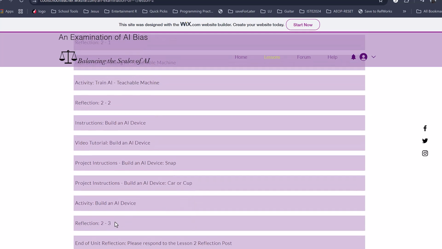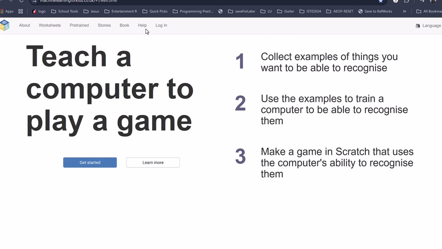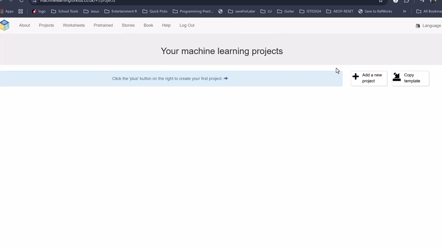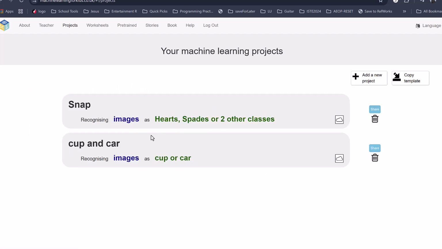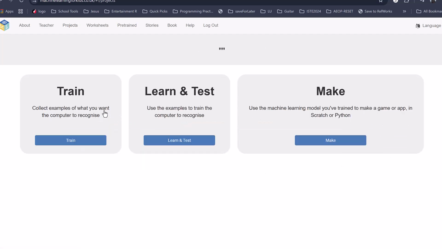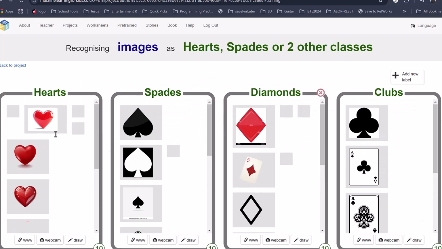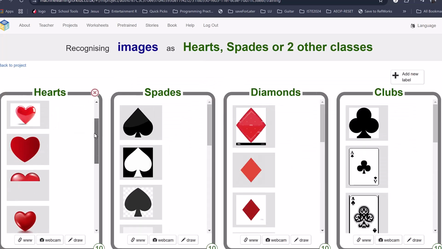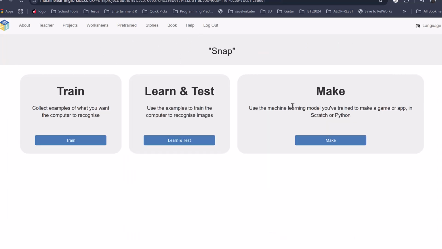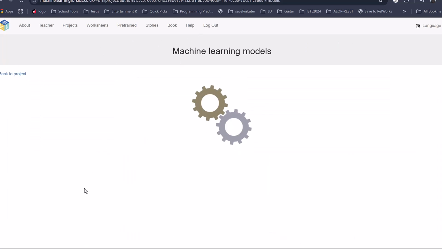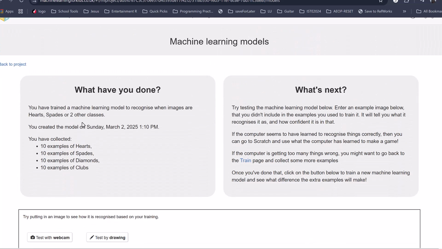The students are going to do this activity at this website, Machine Learning for Kids. On this website, what they'll do is create a project. So students create a project, and for example, the SNAP project, I loaded some things in here. They add data to their project, they create categories, and once they have their categories, they go into Scratch, which is a programming environment. Then they test the model or train the model.